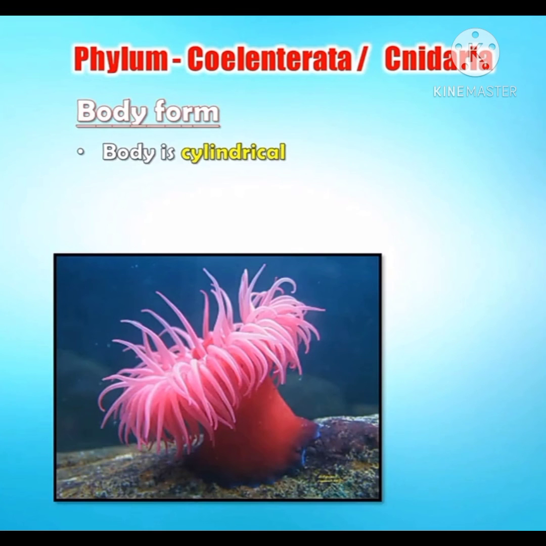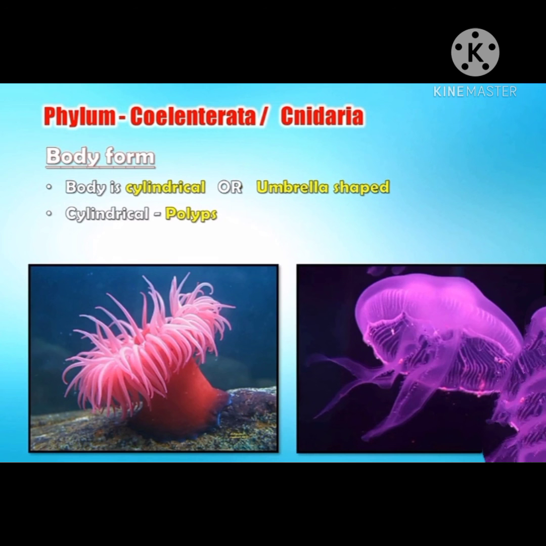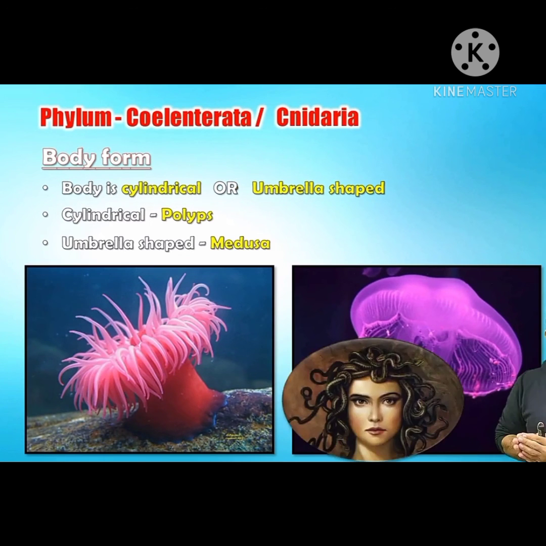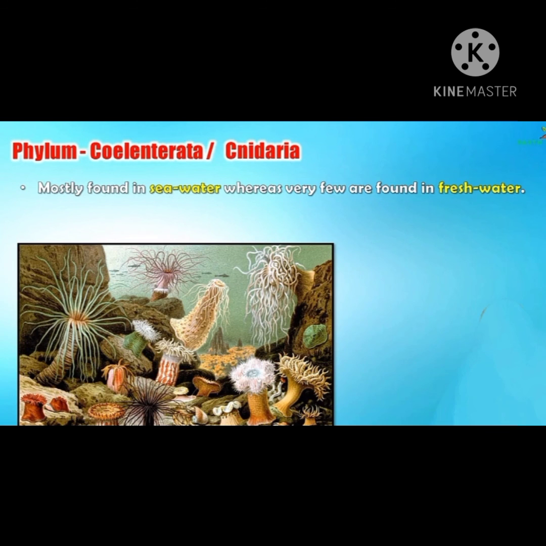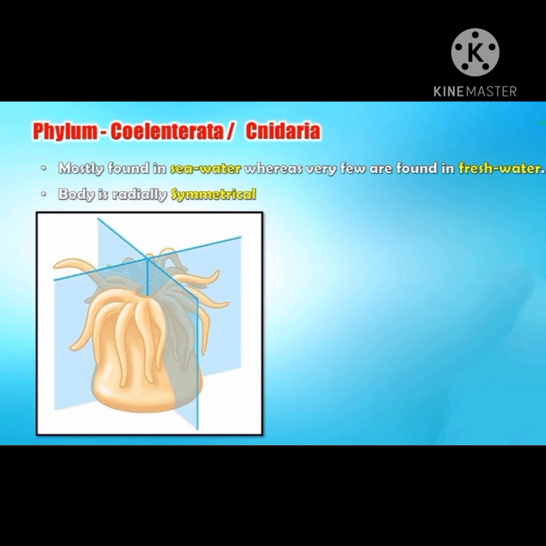Now let's study the second phylum, that is Coelenterata or Cnidaria. First we will talk about its body formation. Its body is either cylindrical or umbrella shaped. Cylindrical form animals are called polyps and umbrella shaped organisms are called medusa. Now let's study its habitat. It is found mostly in seawater, whereas very few are found in fresh water. Their body is radially symmetrical.